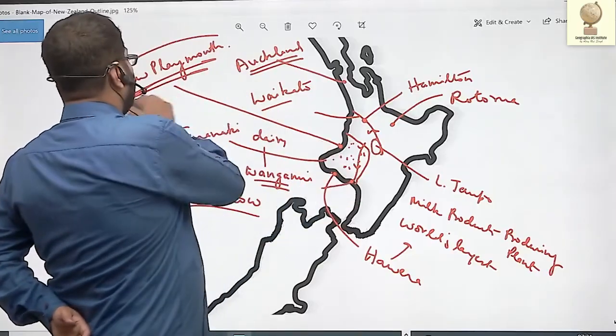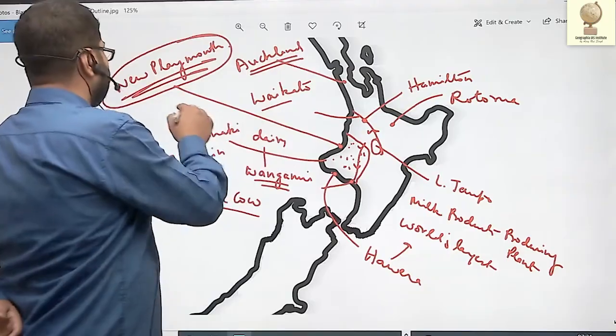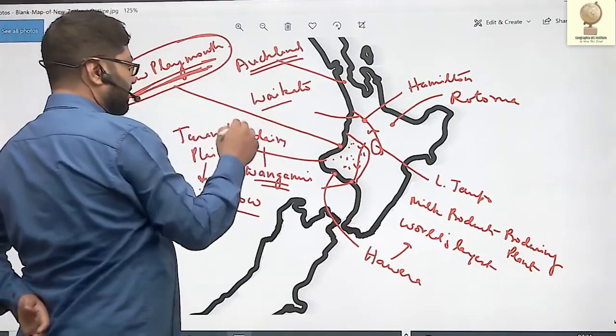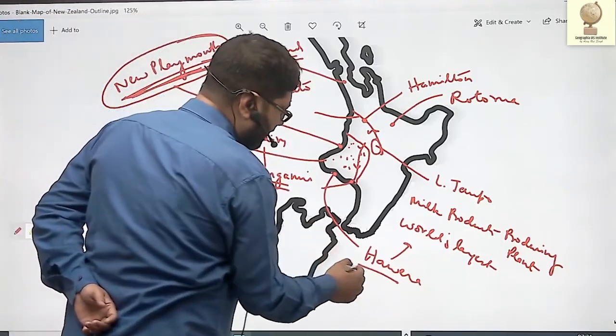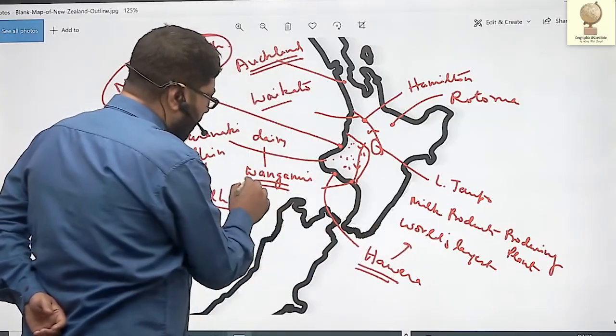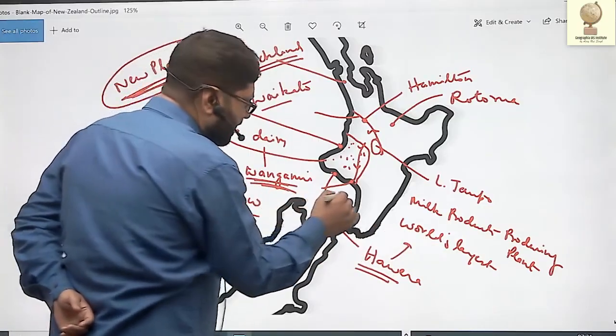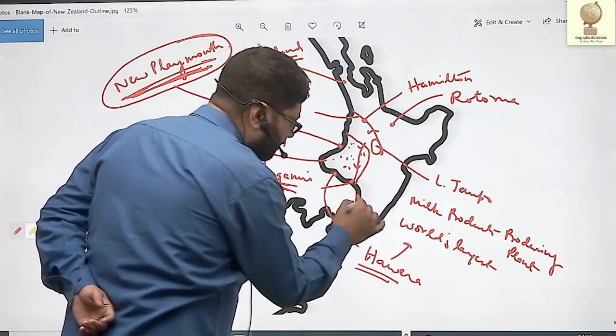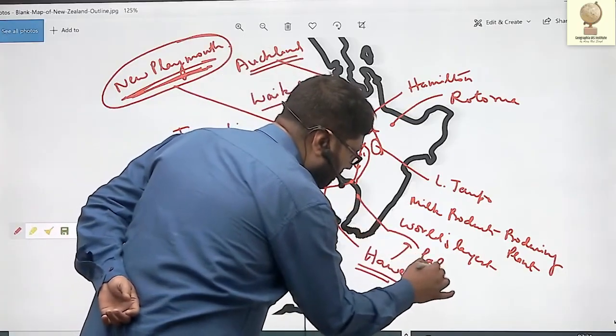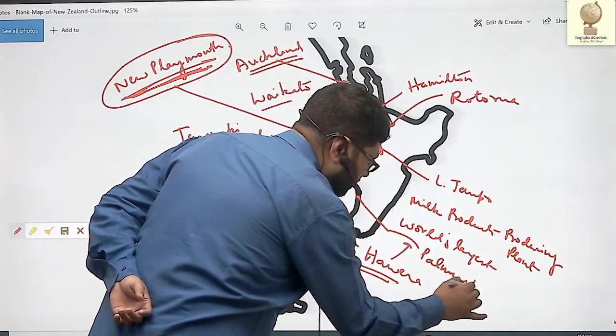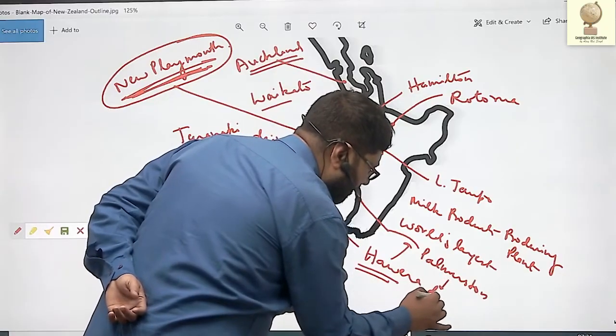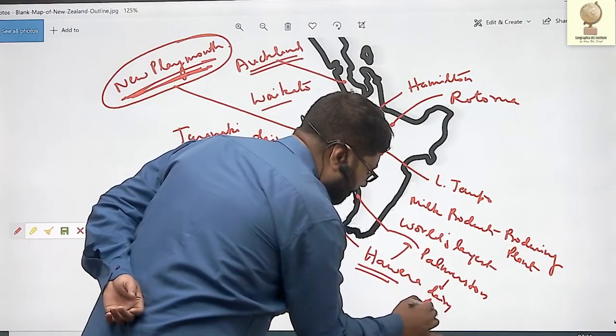So New Plymouth is the largest settlement of Taranaki region. It is the most important dairy farming settlement. Hawera is important. Near Hawera, the world's largest plant is there. Wanganui is famous for dairy products. And then Palmerston, again famous for dairy products.